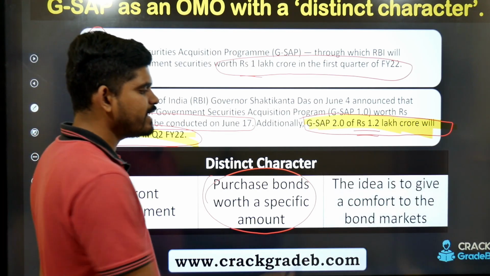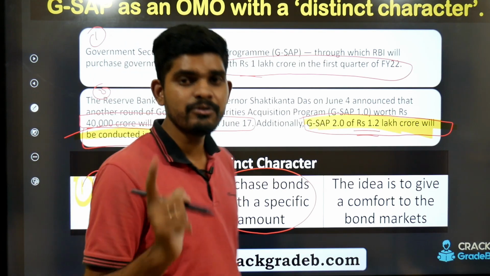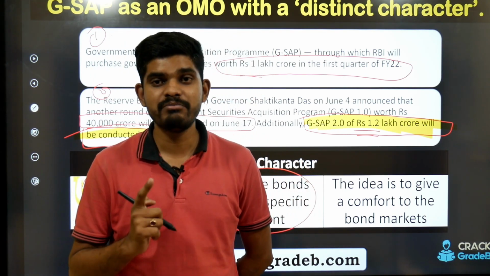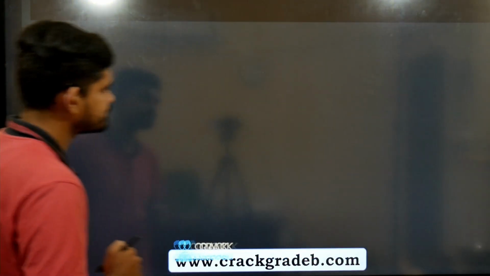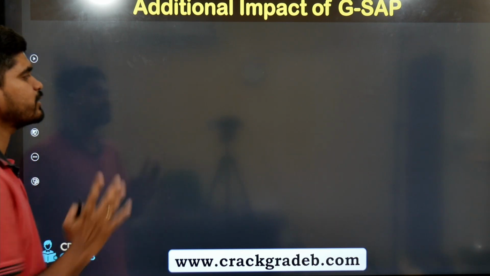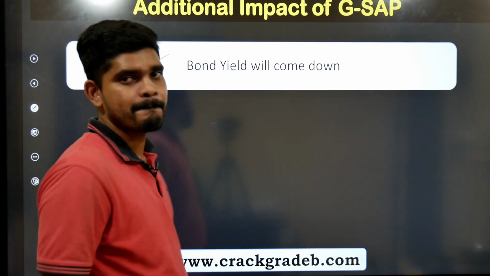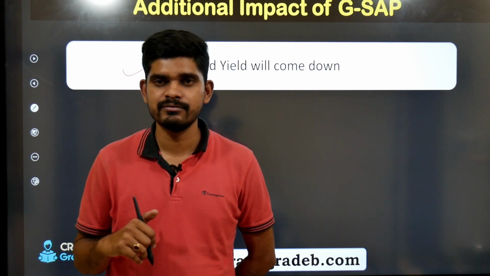Then the idea is to give comfort to the bond market. Now, why does RBI want to give this comfort to the bond market? A big question, right? Yes, let me answer it. Let's look into the additional impact of GSAP. Bond yield will come down. Now, what is the benefit to RBI when the bond yield comes down, right?